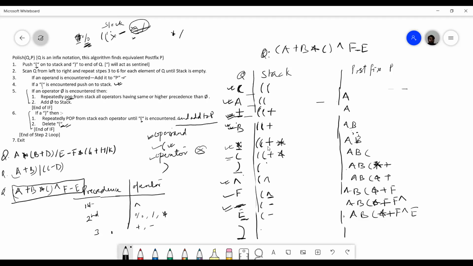And then I got a right parenthesis. So when you get right parenthesis, you have to pop all the operators and delete the left parenthesis. So stack will be empty here and this operator will be popped. This is popped. So this is my answer. Hope it is clear, sir? Yeah.